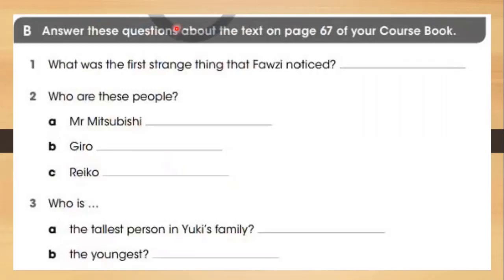Answer these questions about the text on page 67 of your course book. So here we have many questions, so I want you to answer them. Okay, so who's going to do number 1? And who's going to do number 3? And number 2 and number 3? Yes, Serene. Okay. Who's going to be number 1? So 1 is only one question, 2 has three questions, 3 has two questions.